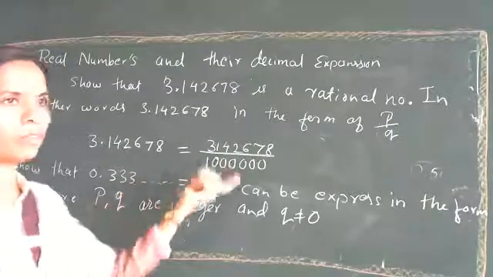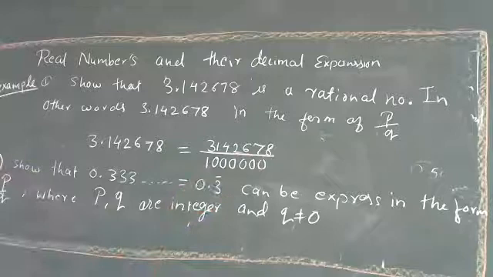So how many zeros can you put after 1? We can't add it directly. So for this we have a process, and we'll use that.